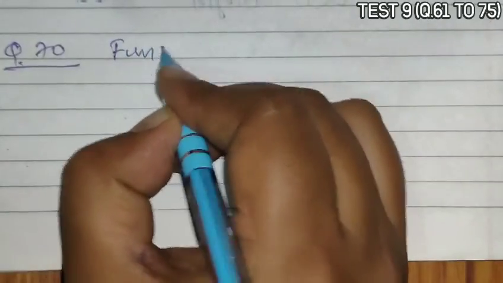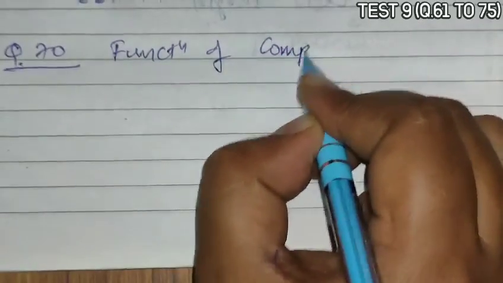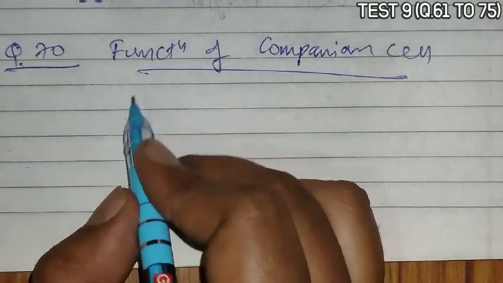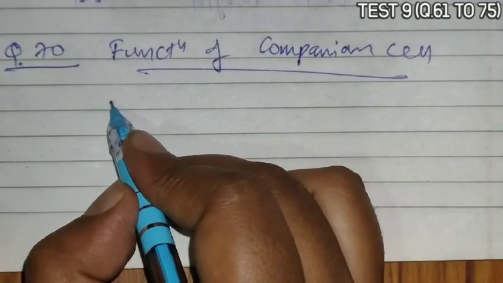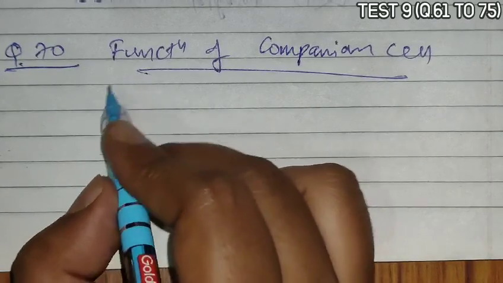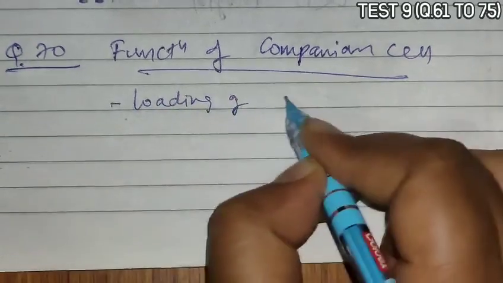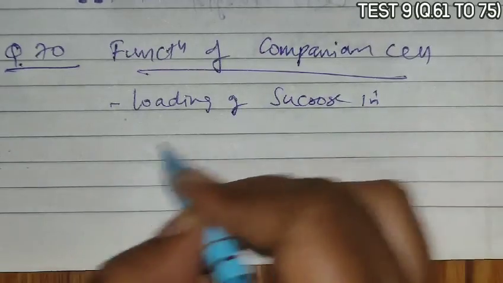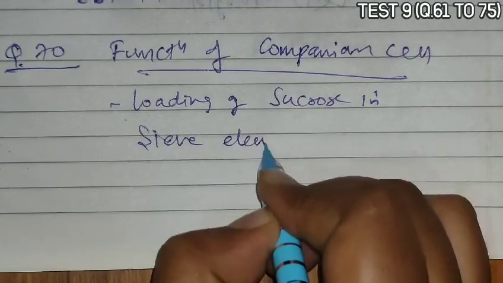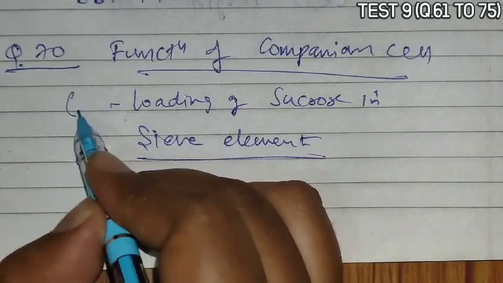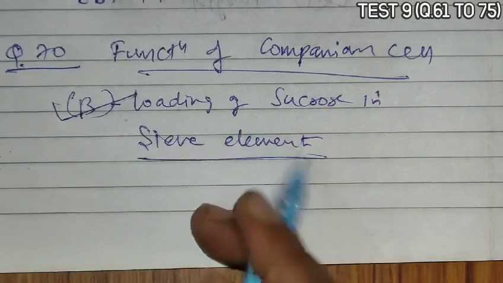Next is question 70. Question 70 asks that the function of the companion cell is. You know that it plays an important role in maintaining the function of the sieve tube, and another function is that it plays a role in loading of sucrose in the sieve element during food transport theory, that is the pressure flow hypothesis. So option B becomes the correct answer.